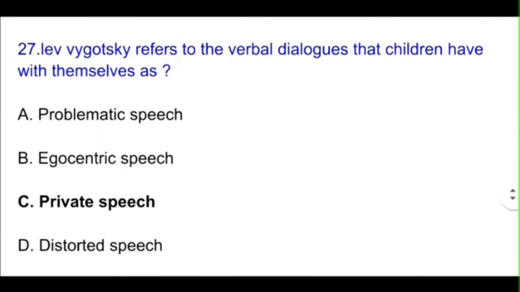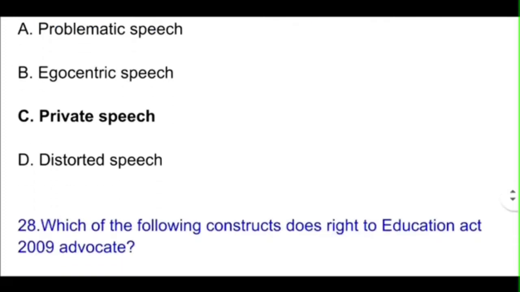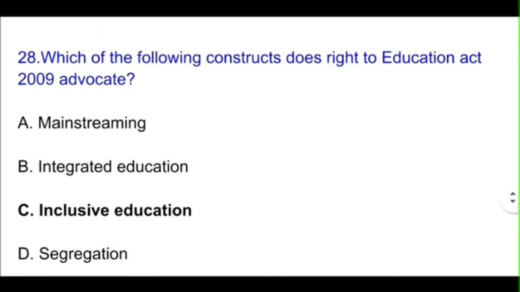Next one. Vygotsky refers to the verbal dialogues that children have with themselves as private speech. Okay, Vygotsky classified this as private speech. So C will be the correct option. Question number 28. Which of the following constructs does the Right to Education Act 2009 advocate? So the correct option will be inclusive education. This was the main feature of the Right to Education Act 2009. So option C will be correct.